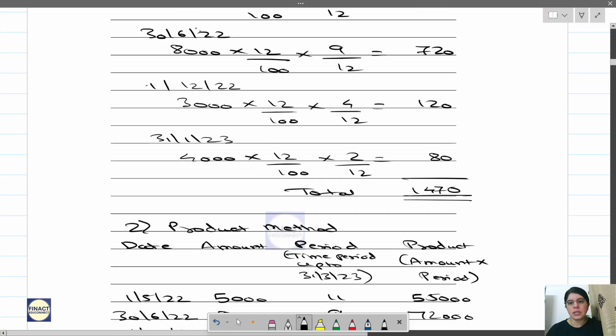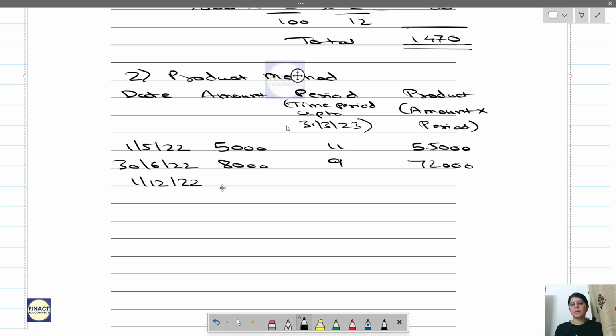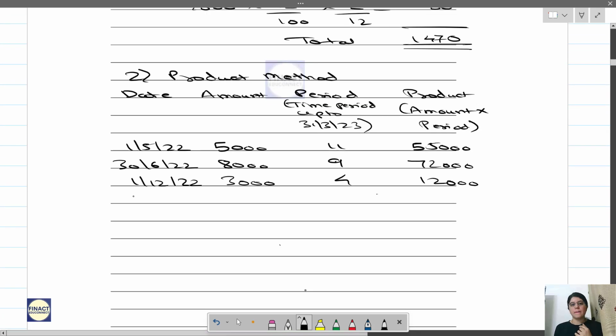Amount is 3,000 and period is 4, so we have 12,000. And the last is 31st Jan.